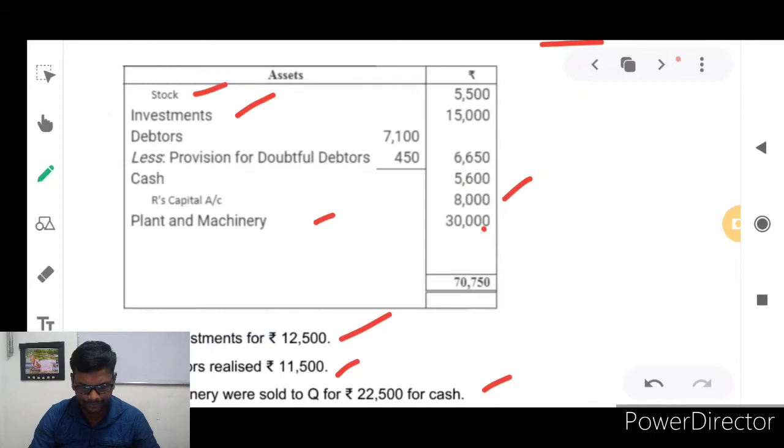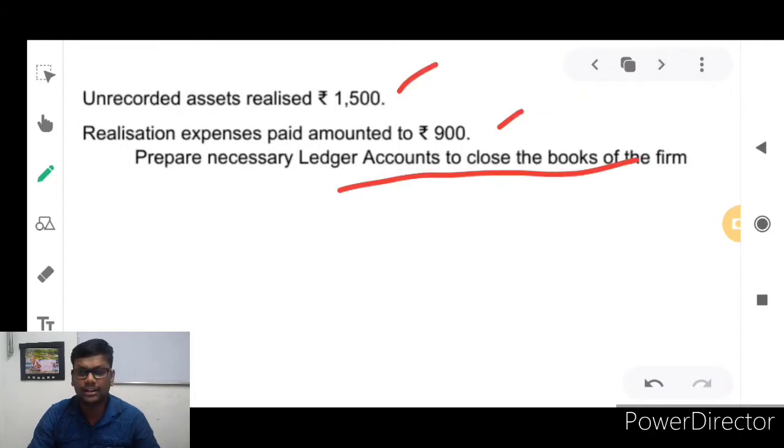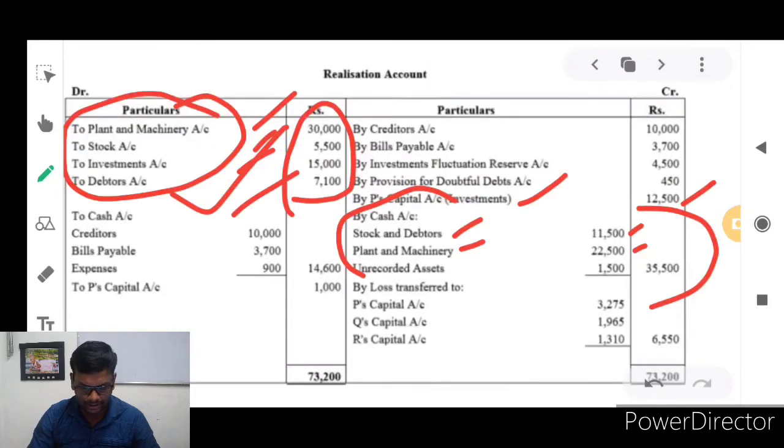And the next one is unrecorded assets, 1,500 rupees. Here we have written stock, plant and machinery, and investment which P paid 12,500 rupees, and debtors also, stock and debtors included. And the next one is unrecorded assets, which was given in the adjustments.